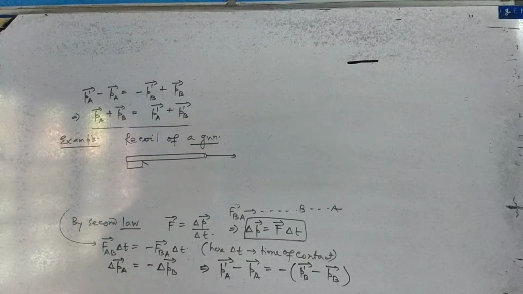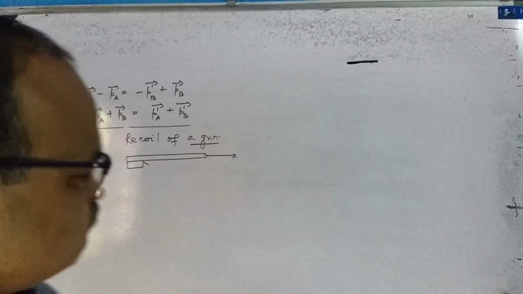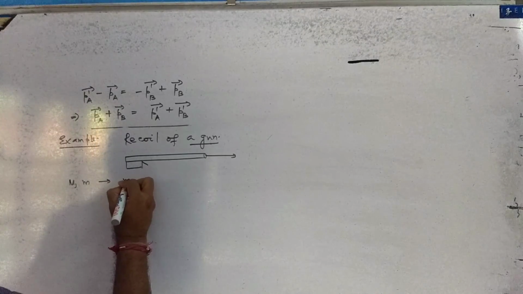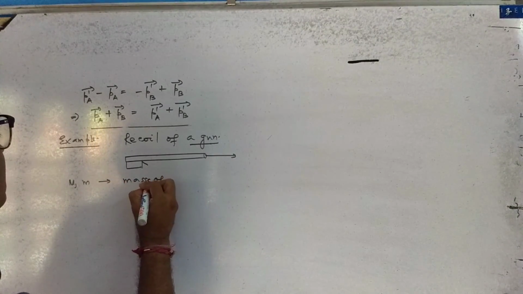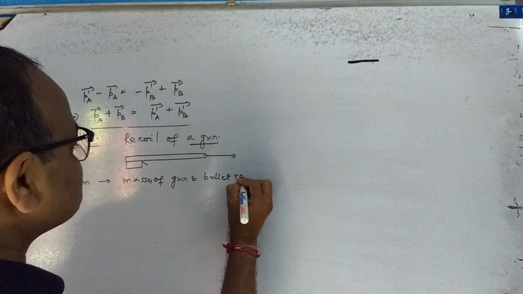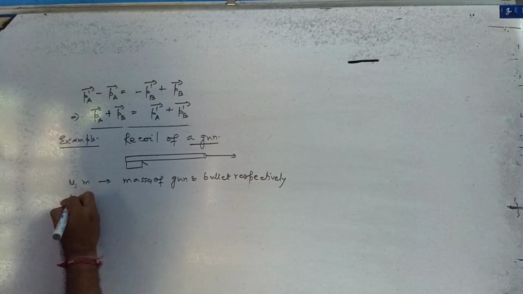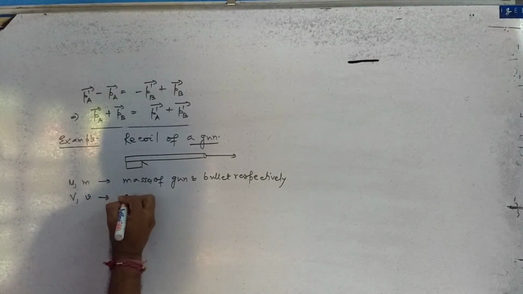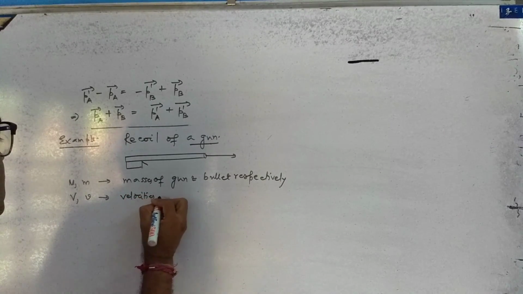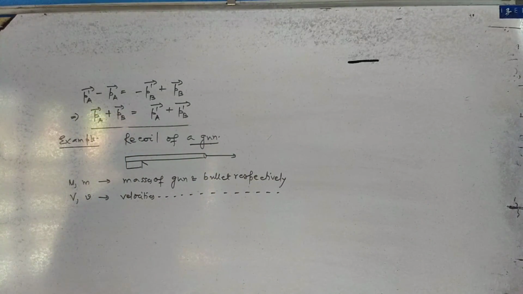Okay. Look what I do here. Try to follow. Suppose capital M and small m are the masses of the gun and bullet respectively, and capital V and small v are the velocities of the gun and bullet respectively. Alright?